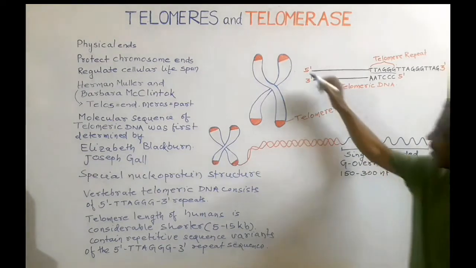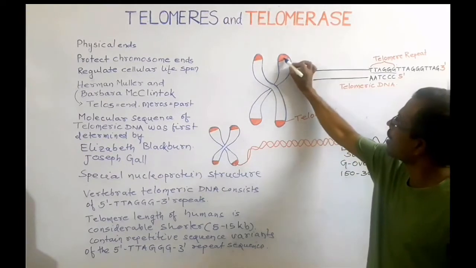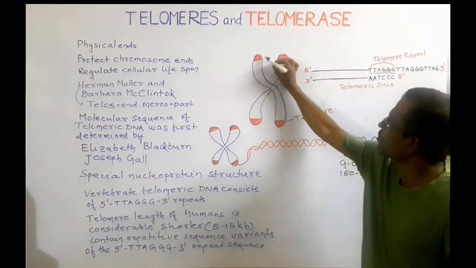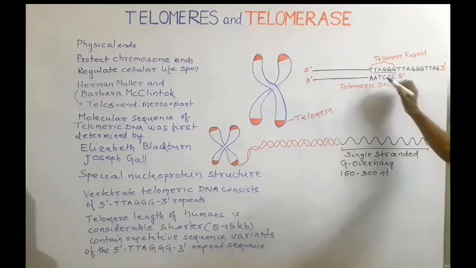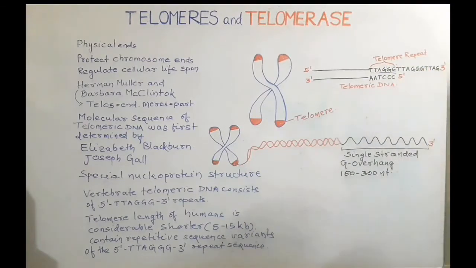So friends, this is a chromosome, and these are the ends of chromosome. These ends of chromosome are known as telomeres. And this is the base sequence of telomeric DNA.